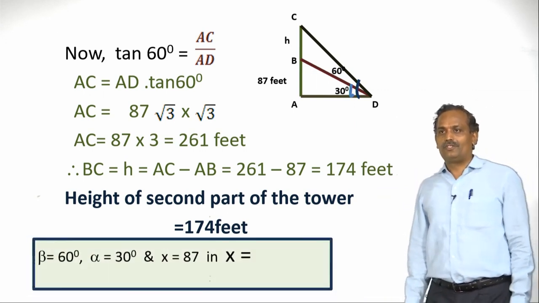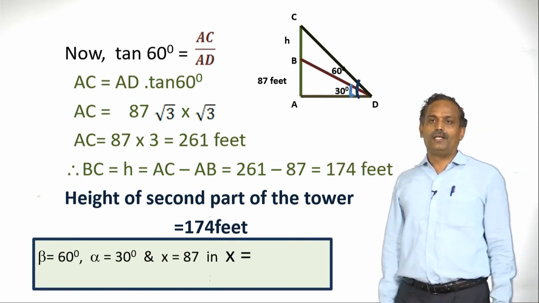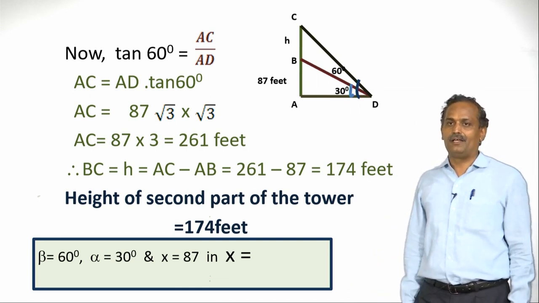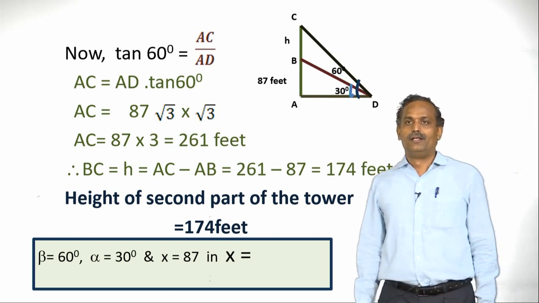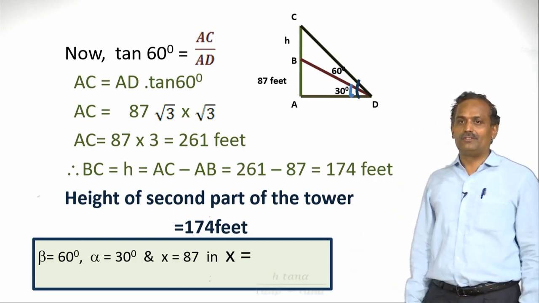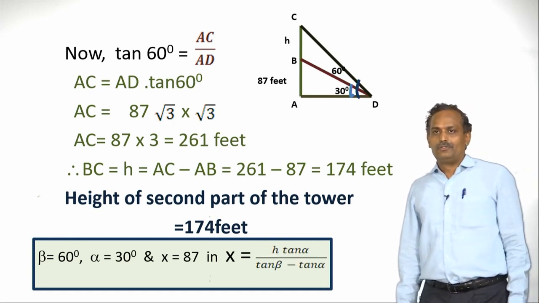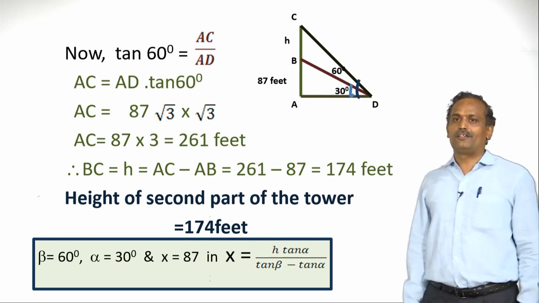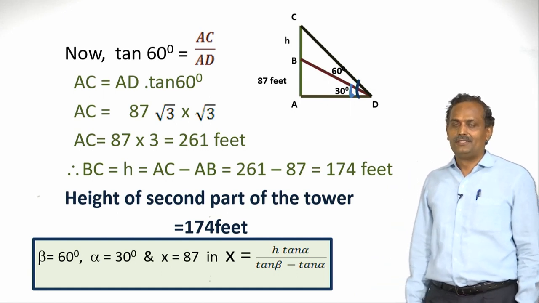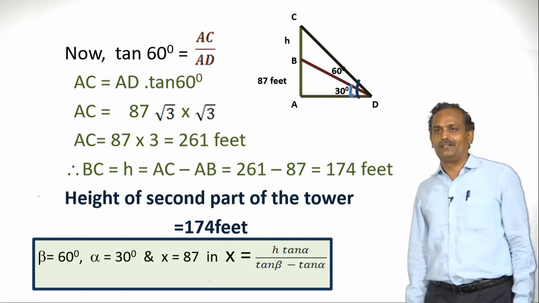So, is this the only way? Already in the previous example, we have generalized the same problem. If alpha is 30 degrees and beta is 60 degrees, x is 87, we can find the height by using this formula, this generalized problem. So by using this relation also we can find the answer. If you substitute alpha, beta and h or x, we will find the other required factor.